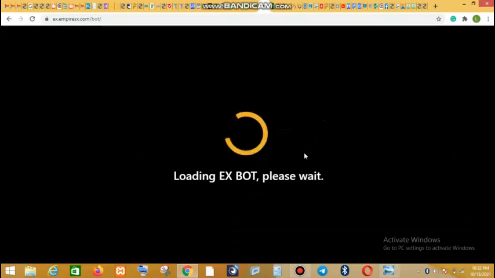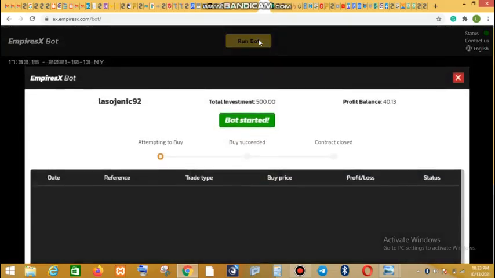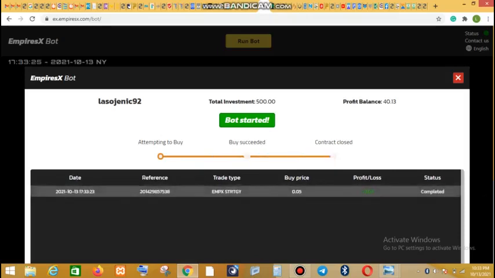And what are the requirements? You need to have an account with Empire X. That is the first step. The second step is that you need to have the bot. You need to purchase the bot. And the third step is that you need to fund your account. After you have funded your account, the daily task you have to do is to start the bot, as I have done.